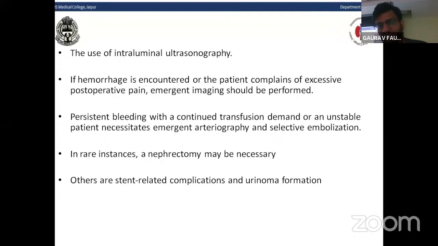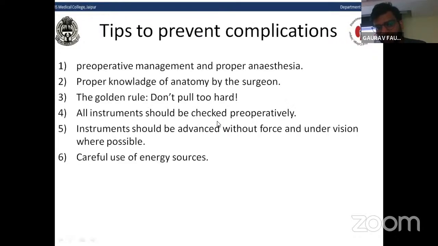If hemorrhage is encountered or the patient complains of excessive postoperative pain, then emergent imaging should be performed. Persistent bleeding with a continued transfusion demand and an unstable patient necessitates emergent arteriography and selective embolization of the bleeding vessels. In rare instances, nephrectomy may be necessary. Other complications are stent-related complications in UPJ incisions and urinoma formation. The video showing